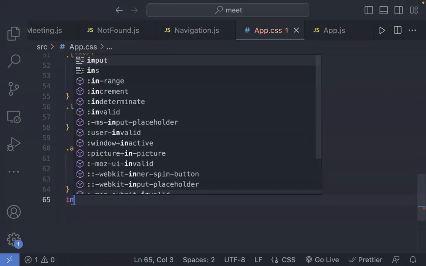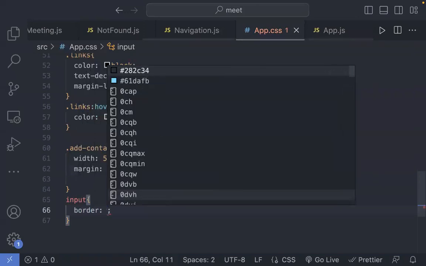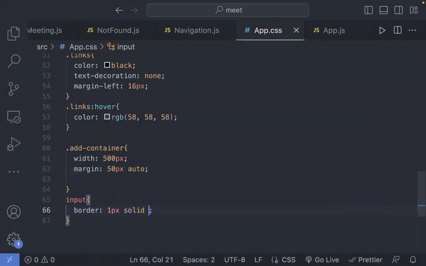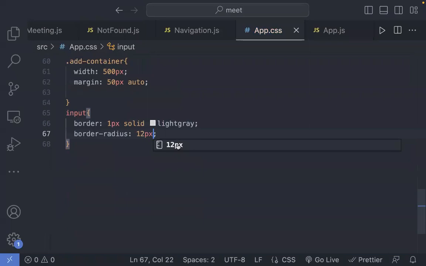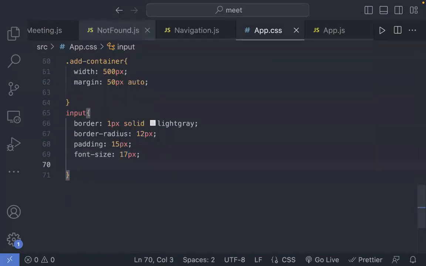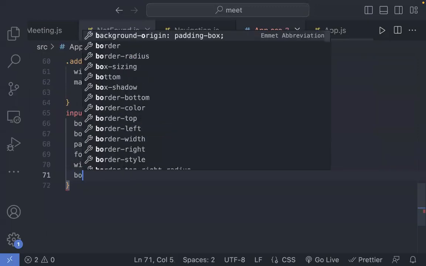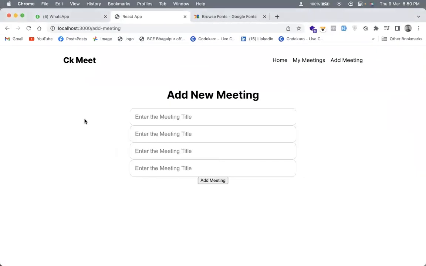Okay. Now I can say that when I have my input field, I can say that the border is 1 pixel, it's solid and it's light gray in color. I could say that the border radius is how much? Border radius is 12 pixels, right? I could say that the padding is of 15 pixels. Font size is 17 pixels. And the width is going to be 100%. I can also say that the box sizing is border box. If you see this now, so this is how my input field looks like.